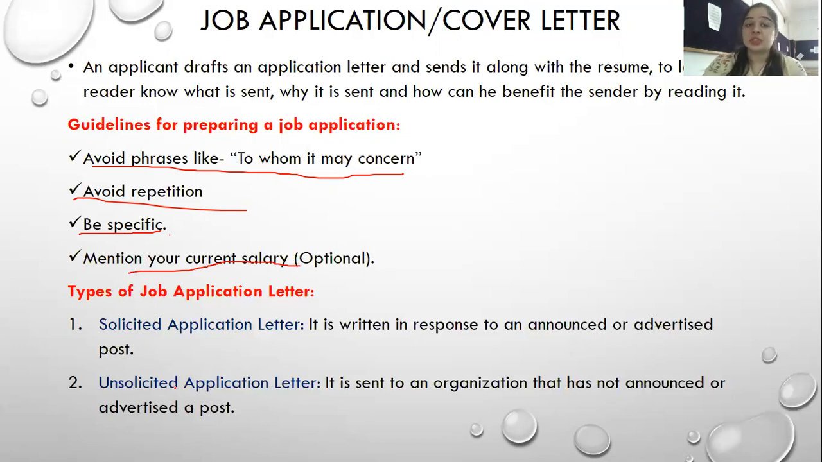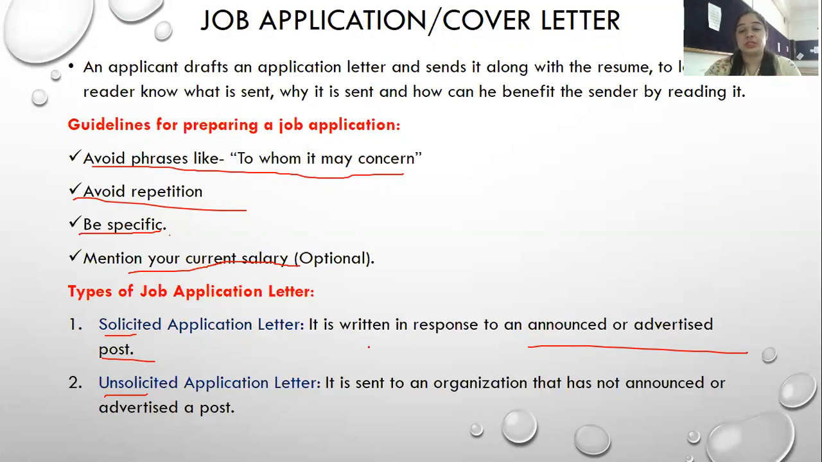Now there are two types of job application: one is solicited, another one is unsolicited. A solicited job application letter you send when a job is being posted or advertised. Any announcement or advertisement is made, and at that time you send a solicited application letter. Whereas an unsolicited application letter you send when there is no job announcement or advertisement that has been posted. That is deliberately out of your curiosity or your need.